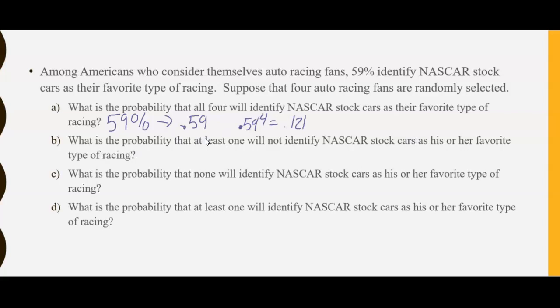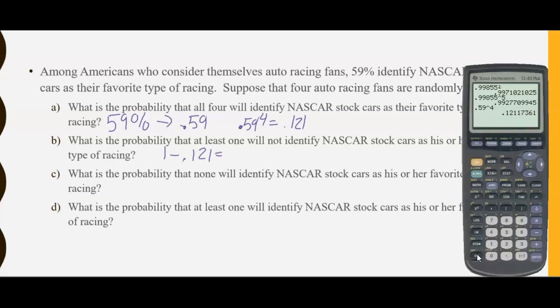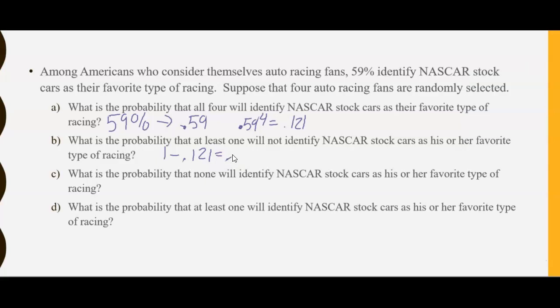B. What is the probability that at least 1 will not identify NASCAR stock cars as his or her favorite racing type? Again, key words right there, at least 1 means the complement. We take the complement of the previous problem, so we're going to take the complement of A. So for the answer of B, it'll be 1 minus 0.121. So our answer is 0.879.